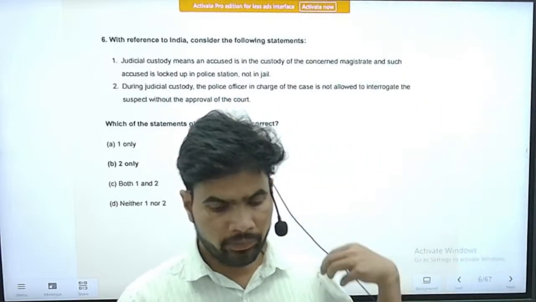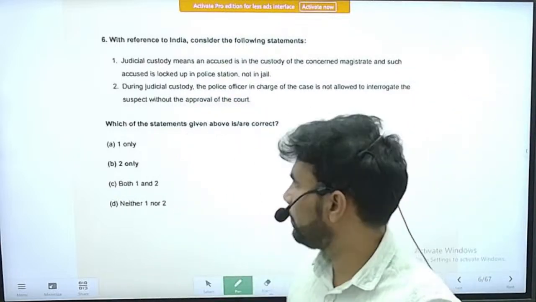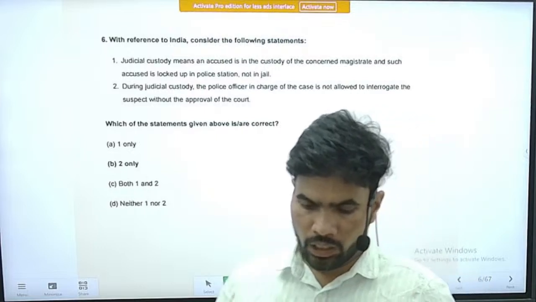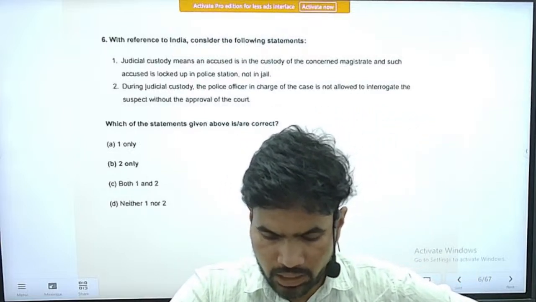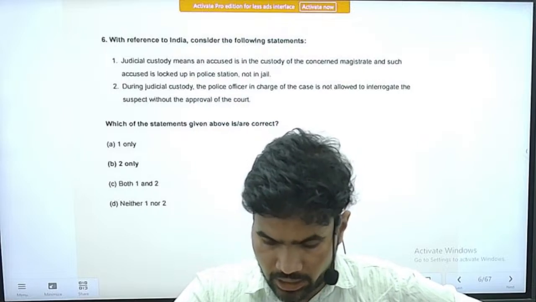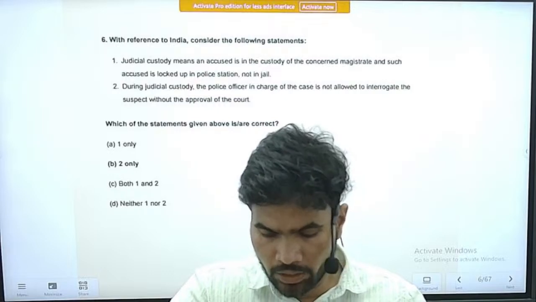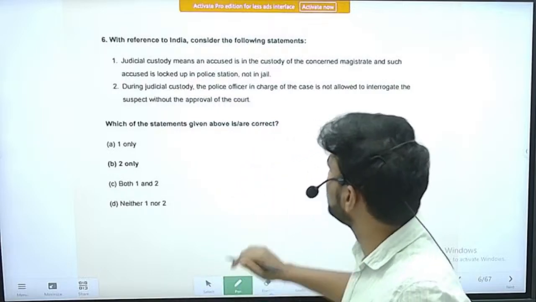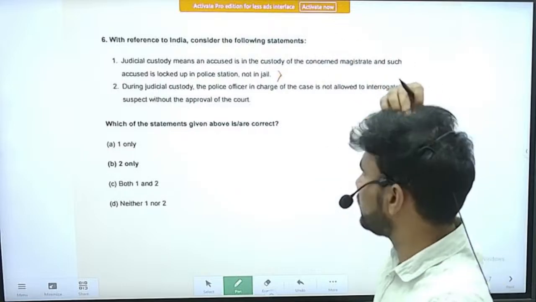Next question. With reference to India, consider the following statements. Statement 1: judicial custody means an accused in the custody of the concerned magistrate, and such an accused is locked up in a police station, not in jail. This is an incorrect statement. Judicial custody is not meant by this.